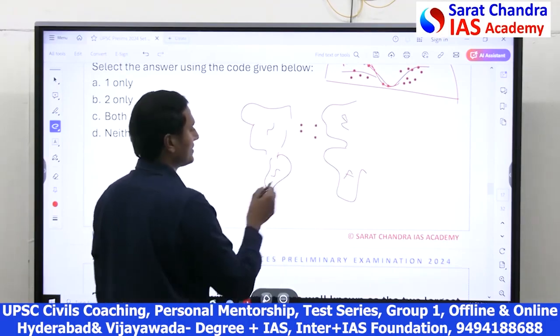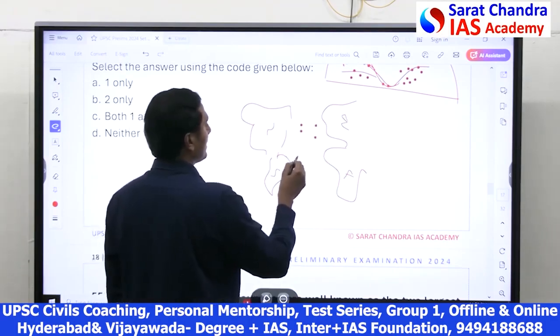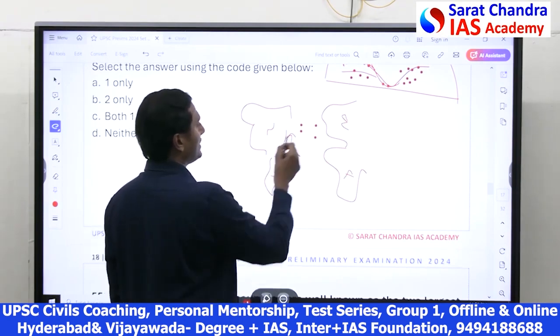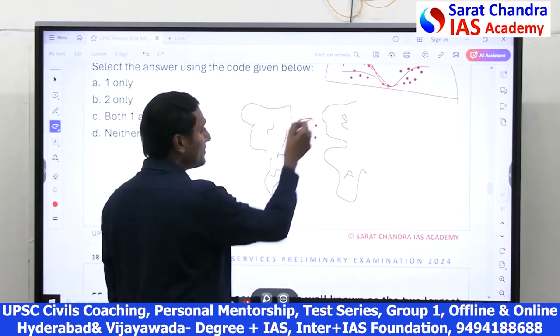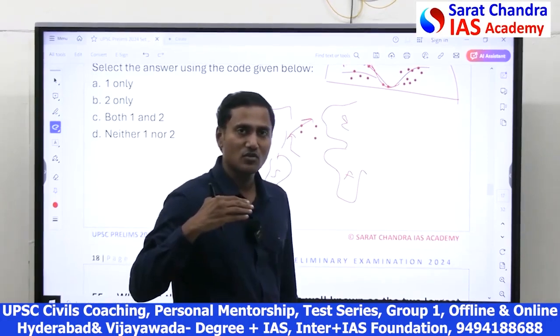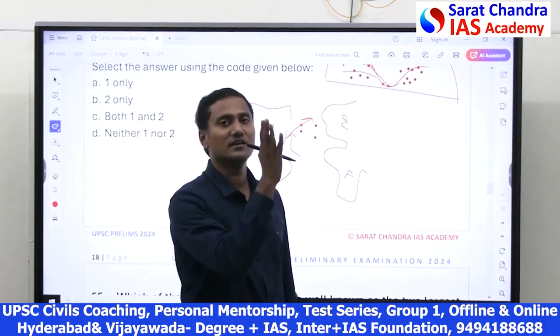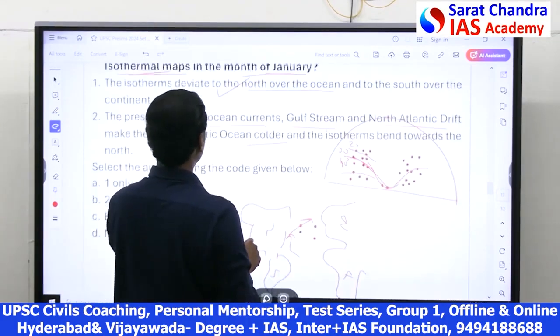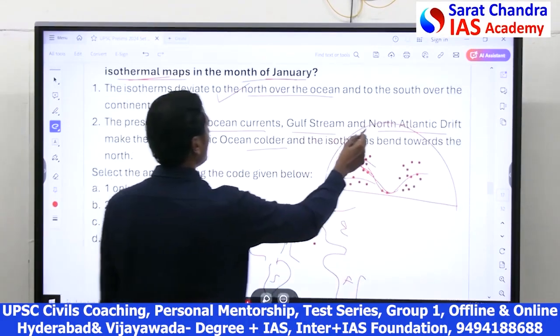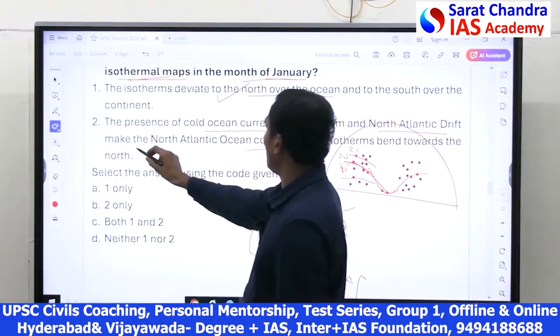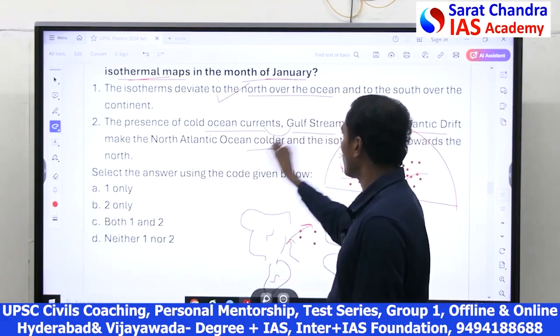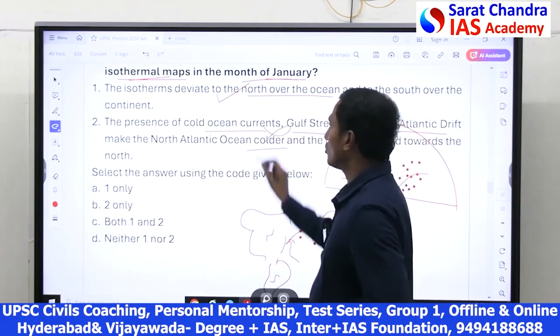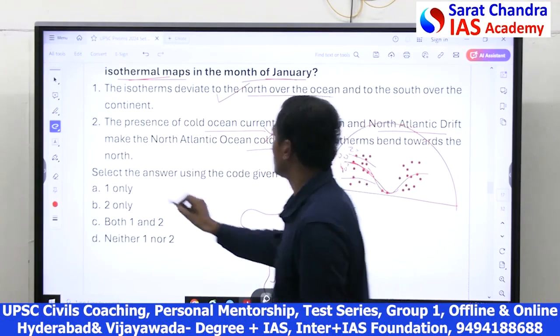In the Atlantic Ocean, the Gulf Stream and the North Atlantic Drift come from the equator. As the Gulf Stream and North Atlantic Drift come from the equator, they are warmer. They are not cold, they are warmer. Here they mentioned that the Gulf Stream and North Atlantic Drift make the ocean colder, which is wrong. They make it warmer. So 2 is wrong and 1 is correct. So only 1.